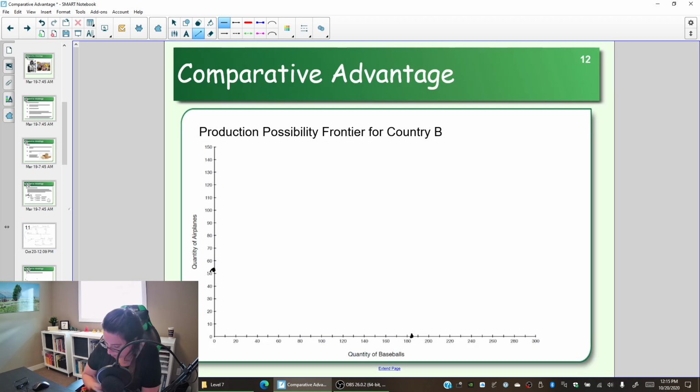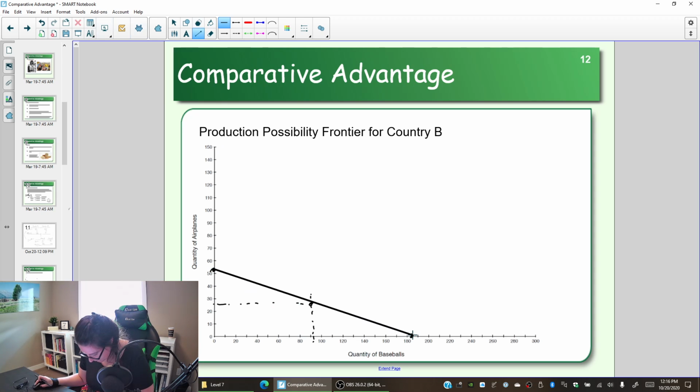So if we put that on the graph at our 92, right on the graph, it's represented as 92.5. But our table is going to be only whole numbers, and we round down because you can't have half of an item. And we had 92 and 25, really 25.5 on our graph. And we connect those dots. So here's our PPF for country B.